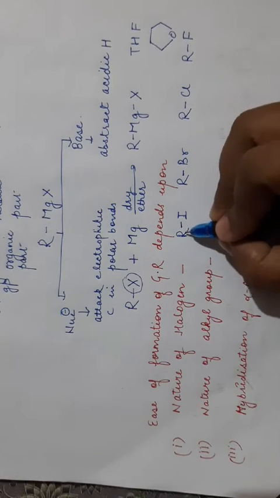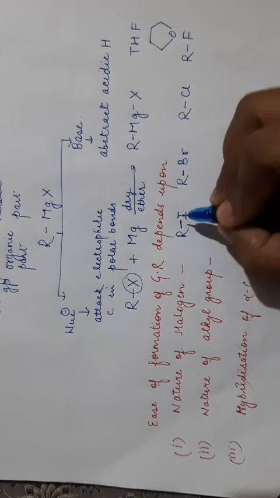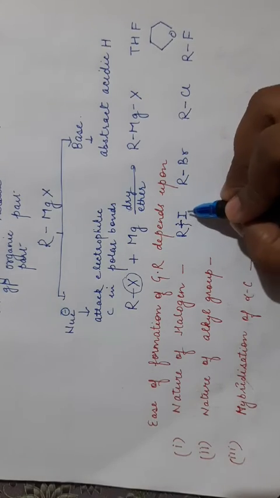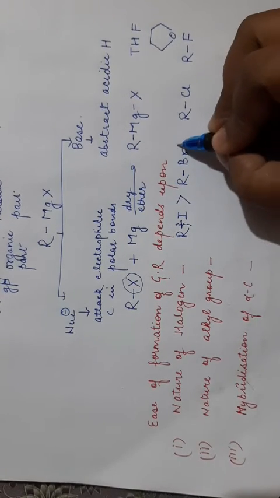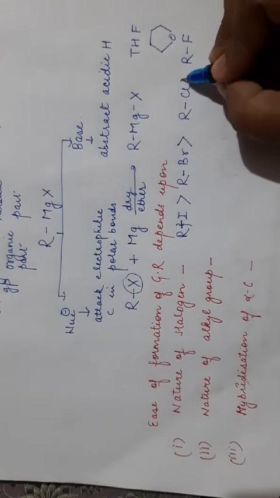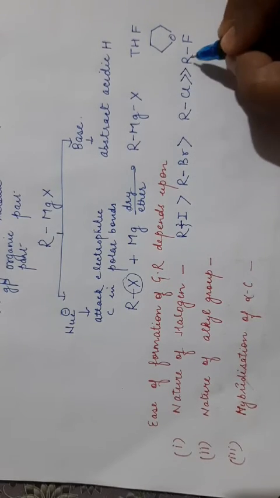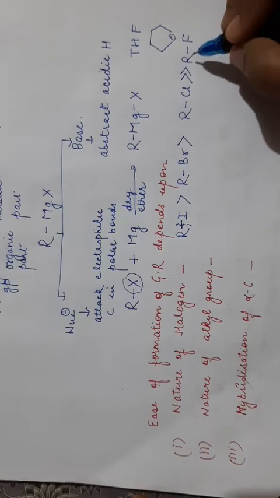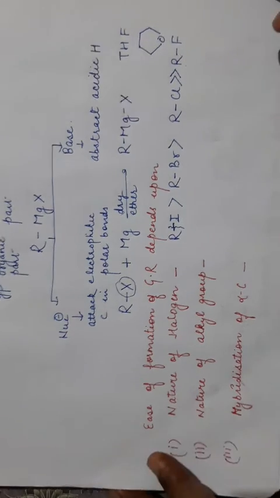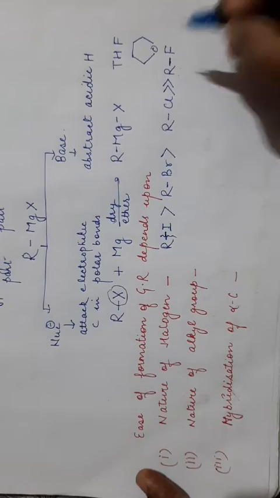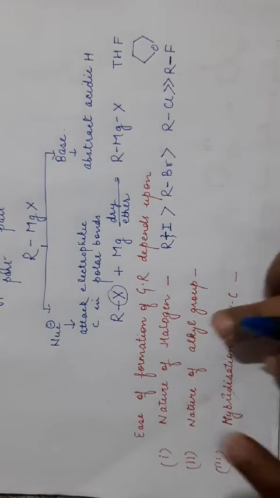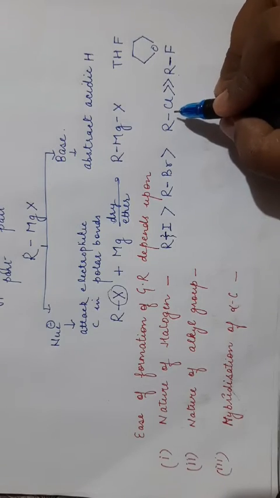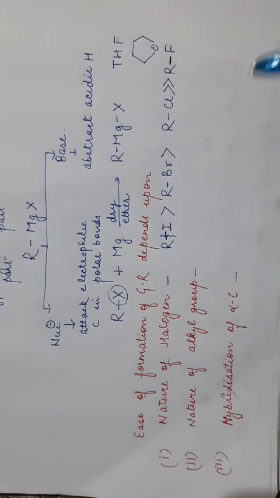That means the bond length will increase, bond strength will decrease, so it can be easily broken. So the most reactive are iodides, then bromides, then chlorides, and chlorides are more reactive as compared to fluorides. Fluorides are never used to prepare the Grignard reagent because they are least reactive, because this bond strength is quite high. So alkyl iodides, alkyl bromides and alkyl chlorides can be used to prepare Grignard reagent.